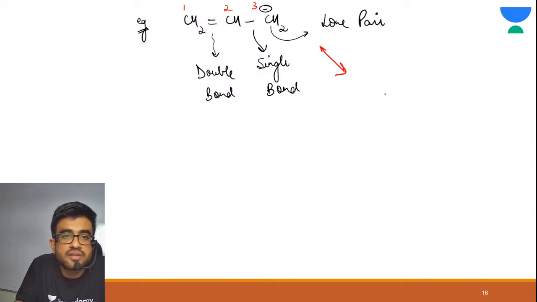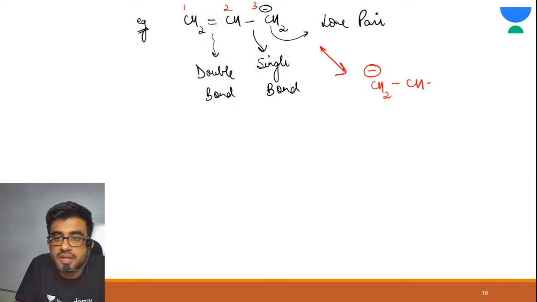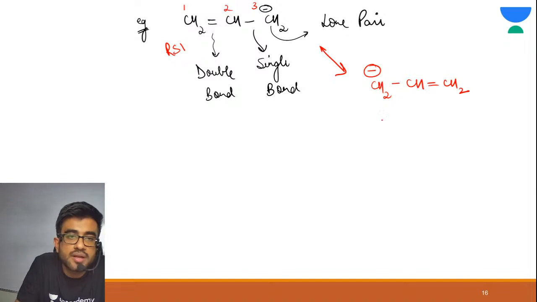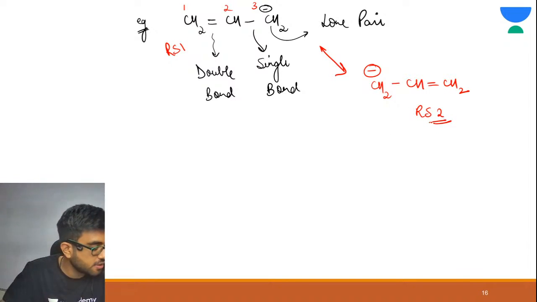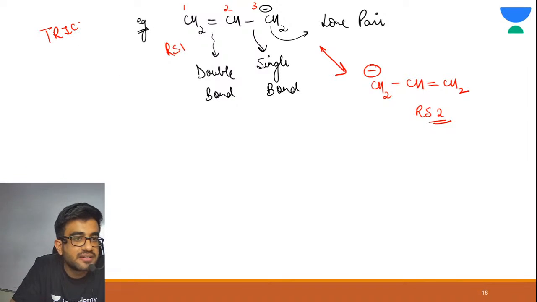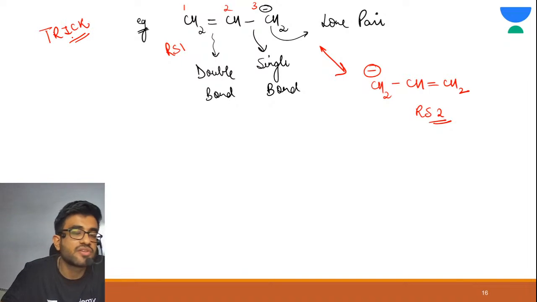So what would be the resonating structures? CH2 minus, 1 is having the charge, and a double pi bond between 2 and 3. Got it? This is your resonating structure 1. This is your resonating structure 2. Is this trick clear to you? This is a very, very easy trick, right? Alright. Now just simply draw the resonance hybrid of this.